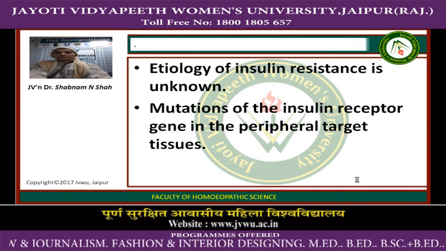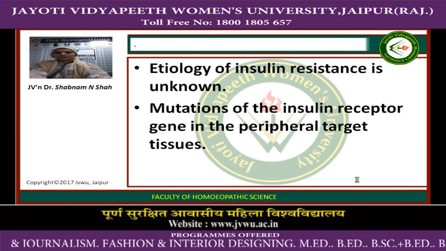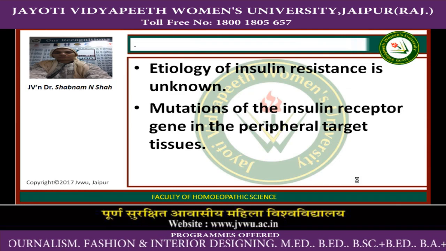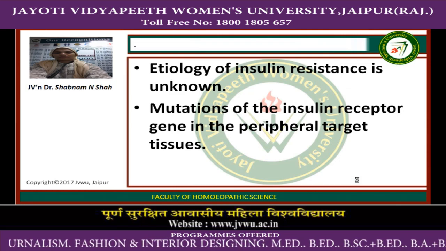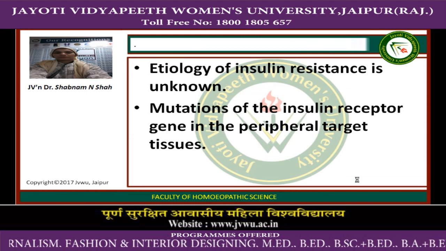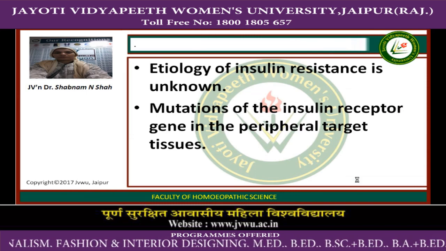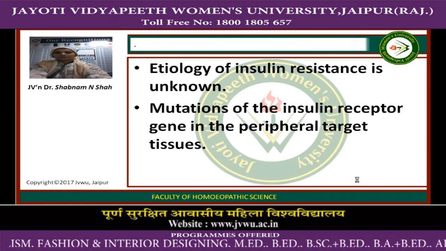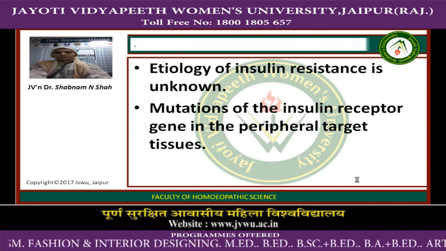Etiology of insulin resistance is unknown in PCOD. Mutation in the insulin receptor gene in the peripheral target tissue may be the possibility of insulin resistance. There may be genetic mutation of insulin receptors, and the peripheral target tissues are not sensitive to insulin, so blood sugar level increases.